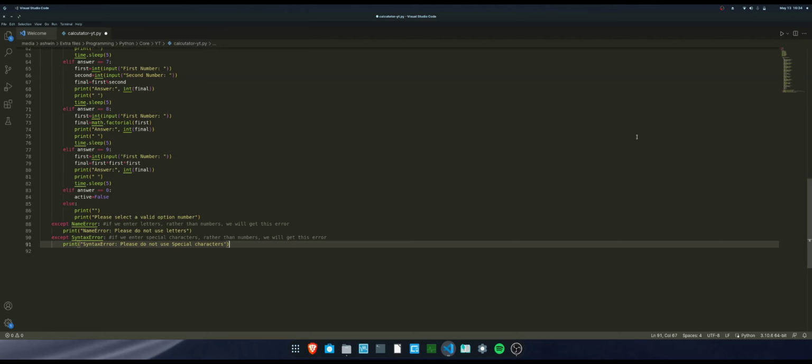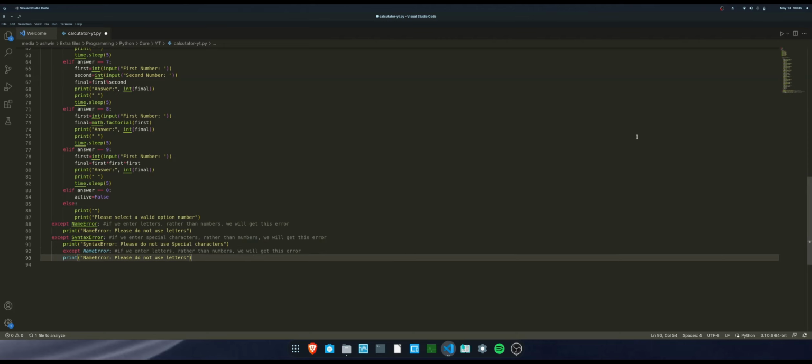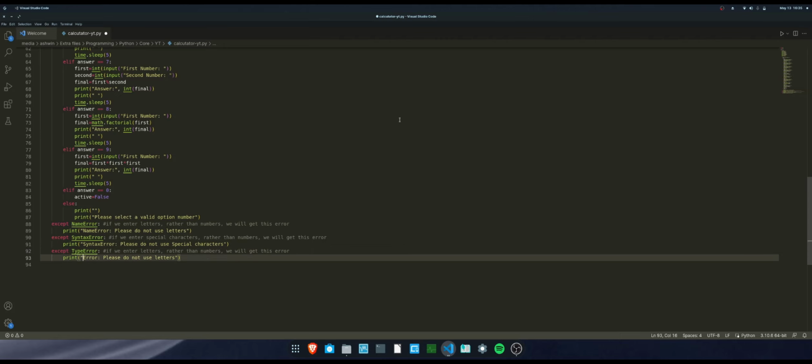And one more, actually that's two more. Except, next is type error. And here also you gotta use type error. And by the way, what is a type error? Type error just means, yes, it is also letters and special characters.